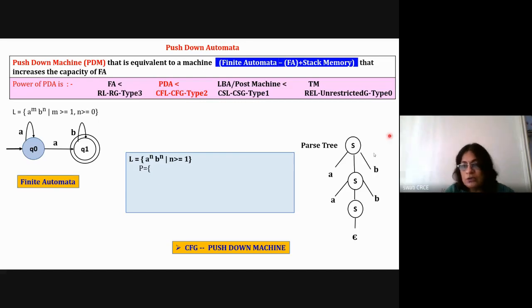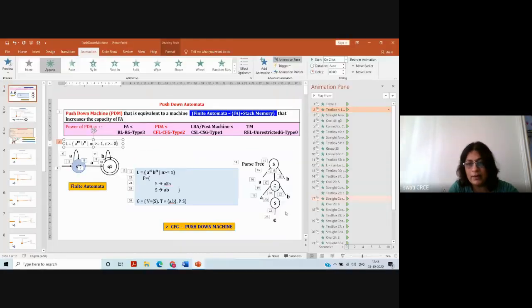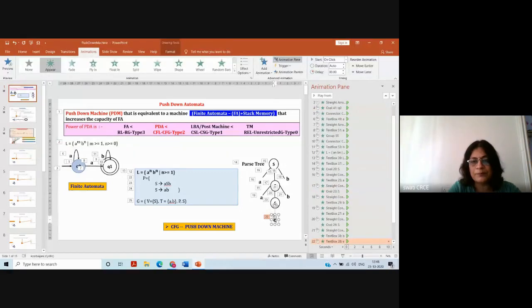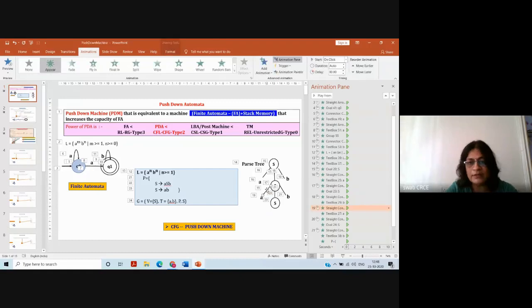Okay, so this is your parse tree, and by looking at the parse tree, it is very easy to design the context-free grammar. So I'll say that S is equal to ASB as a first rule, and to stop the recursion, my second rule is S is equal to AB or S is equal to epsilon. Here for n greater than or equal to 0, it is epsilon. Otherwise, for n greater than or equal to 1, it is small a b. So I have to change this diagram, I'll just delete this. Instead of epsilon, I will say that S is equal to small ab.